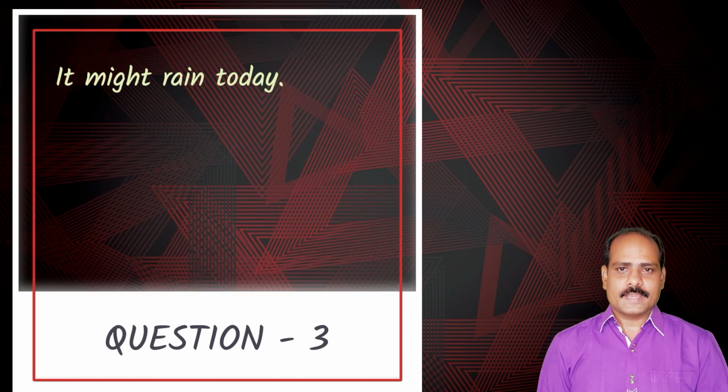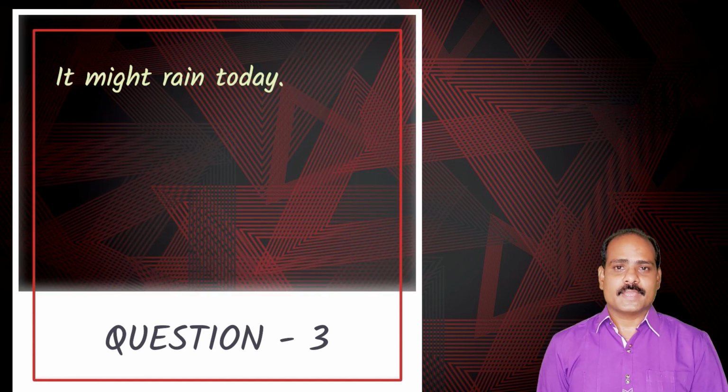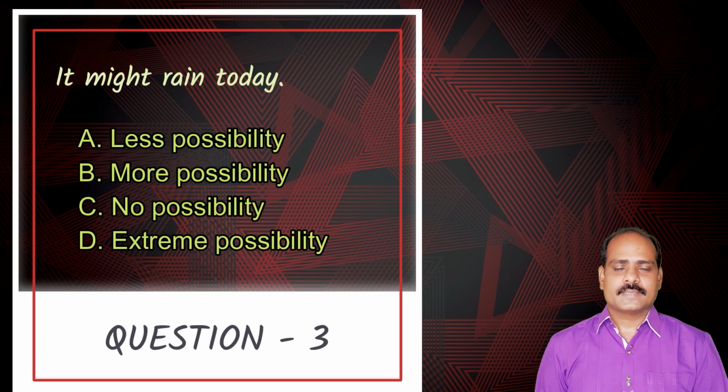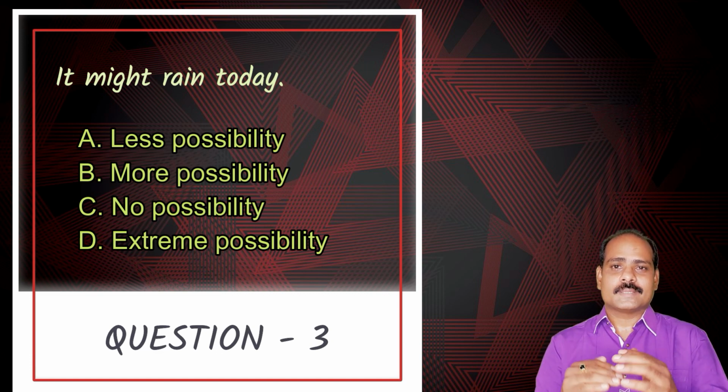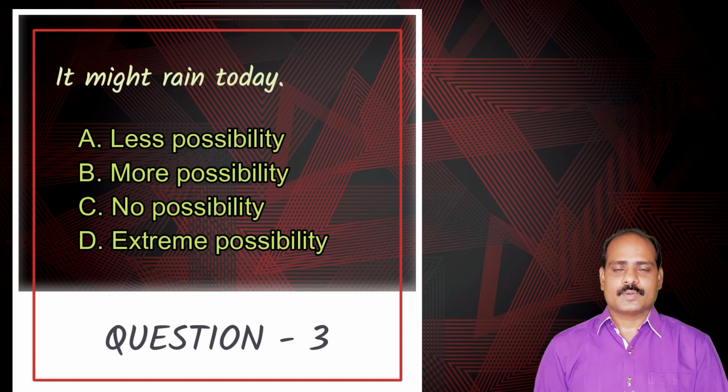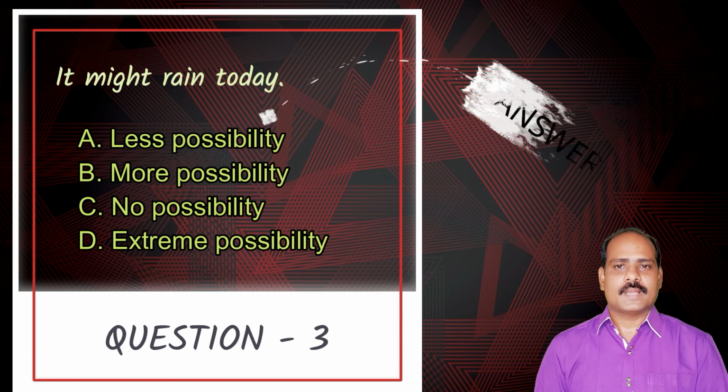The next one, of course the last one. It might rain today. The options are A. Less possibility, B. More possibility, C. No possibility, D. Extreme possibility. What do you think is the answer? Well, we have discussed that might expresses less possibility when compared to may. So the answer is A. Less possibility.